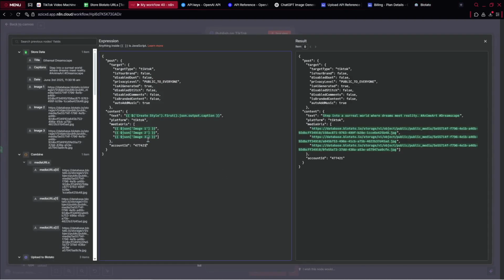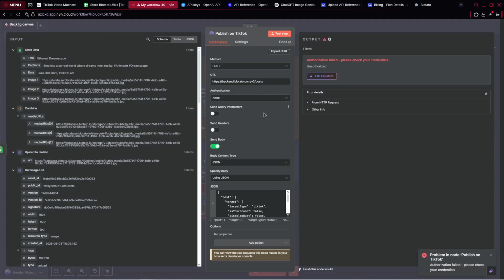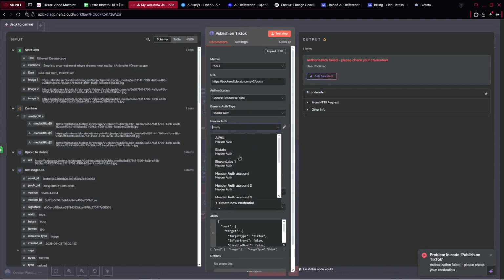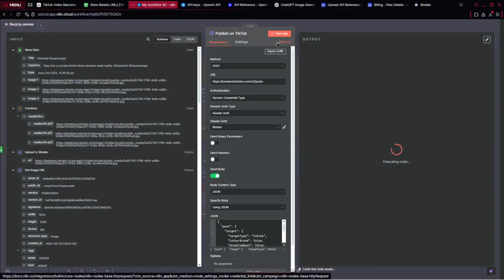Let's say you've got some random numbers, you take it and you paste it right there, okay? So account ID. Of course, later I will delete it so you can't access my TikTok. However, I showed you how it works. And I can say that's pretty much it, okay? Finally, we created this automation. Let's test the step. And now, all right, we need to provide the authorization, of course. So generic authentication, and here pick Blotato. Let's test the step and see if that performs well.